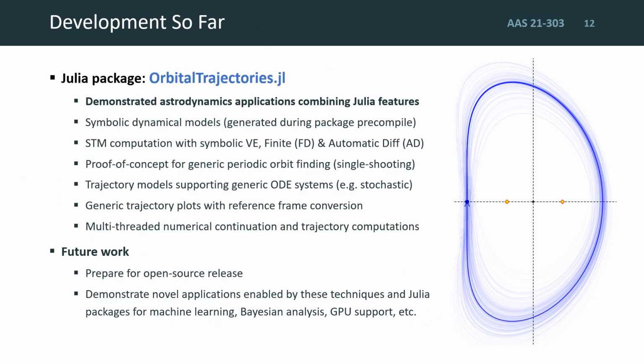So the work that we've shown here is part of an in-development Julia package called orbitaltrajectories.jl, which we've been building to demonstrate astrodynamics applications that combine the powerful features of the Julia language. As I explained in this presentation, we've demonstrated symbolic astrodynamical models, which are built during the package pre-compilation step, computation of STMs using symbolic variational equations and finite and automatic differentiation, and the proof-of-concept generic periodic orbit finding method. In addition, and thanks to Julia's excellent package ecosystem, our trajectory models are able to support generic ODE systems such as stochastic differential equations, generic plotting with reference frame conversions, and multi-threaded computations.